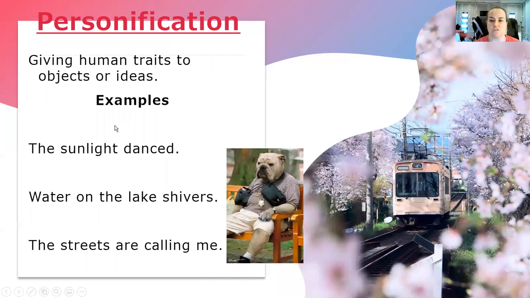Now let's look at personification. Giving human traits to objects or ideas. Some examples that they gave us: the sunlight danced, water on the lake shivers, the streets are calling me, the dog spoke my name, the mountains are calling my name. Those are all examples of personification, giving human traits to objects or ideas.